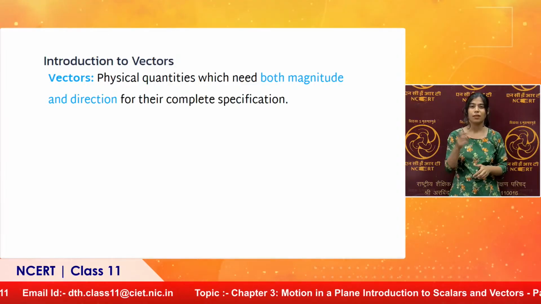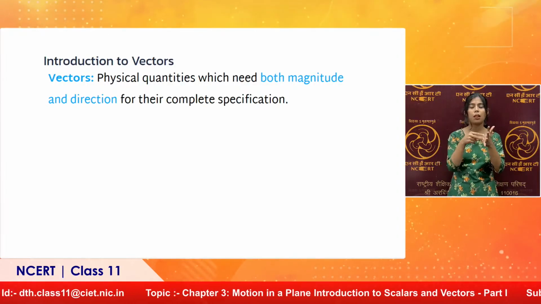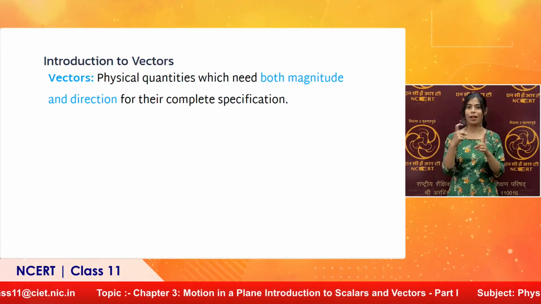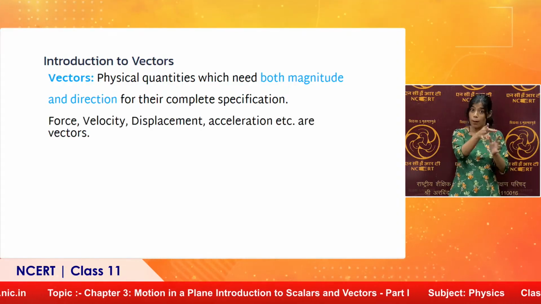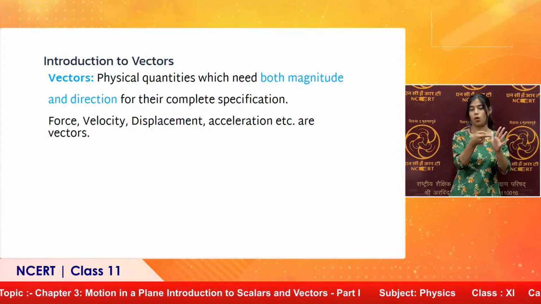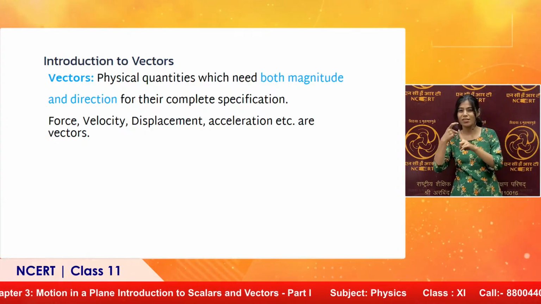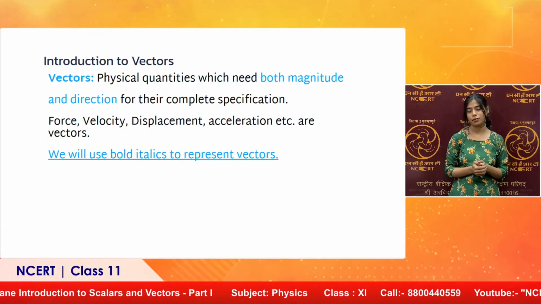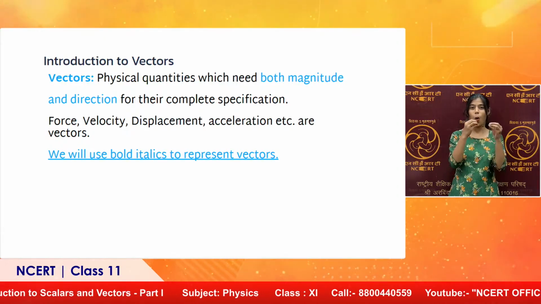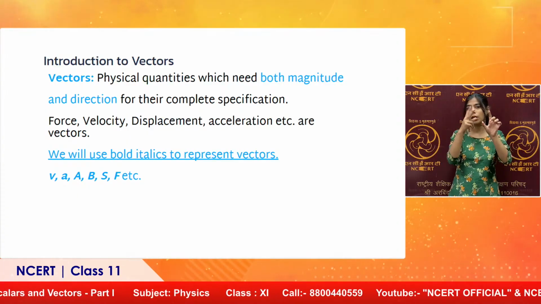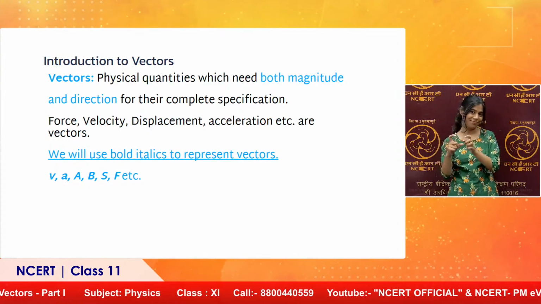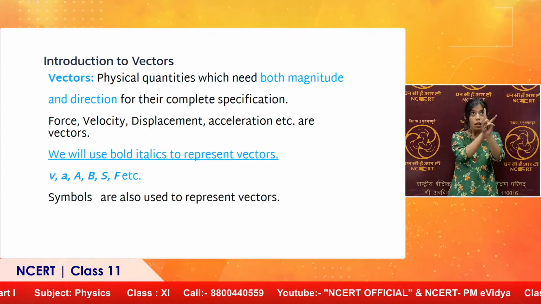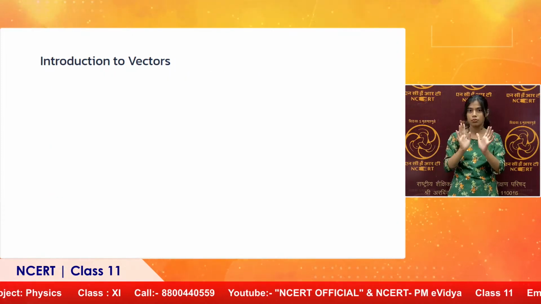So, vectors are physical quantities which need both magnitude as well as direction for their complete specification. Force, velocity, displacement, acceleration are some examples of vectors. We use bold italics to represent vectors. These are the symbols which we use. Alternately, we can also put an arrow on top of the physical quantity. For example, F with an arrow on top also represents a vector.